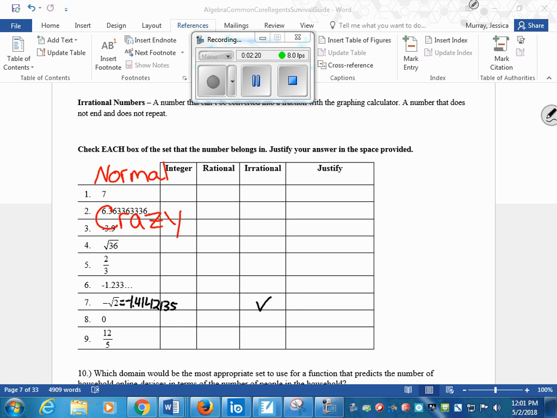Why? Because it is a non-repeating decimal. That's what an irrational number really looks like. Okay? So, let me erase this part and we'll go through some more of these. Now, let's do this one, number 3. Negative 3.9. Do you think it's an integer, a rational number, or an irrational number?